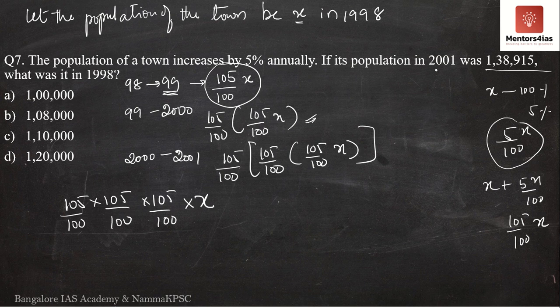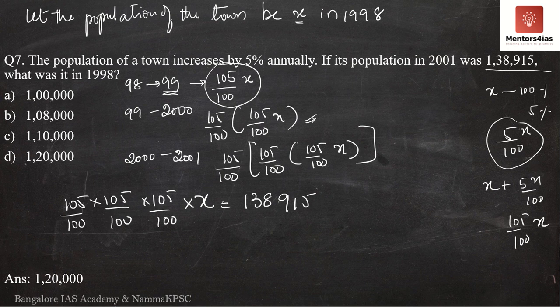Now the question is saying that in 2001 the population was 1,38,915. Meaning, this is equal to 1,38,915. So with respect to this, I hope it is clear. Now it is important for us to determine the value of x. If we determine the value of x, it will give us the population of the town in the year 1998.